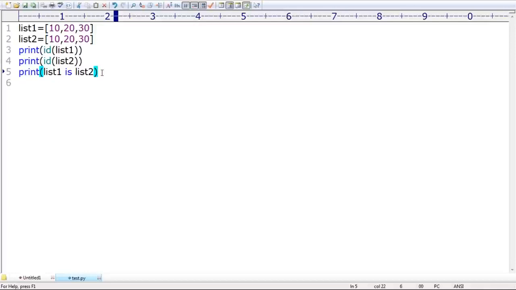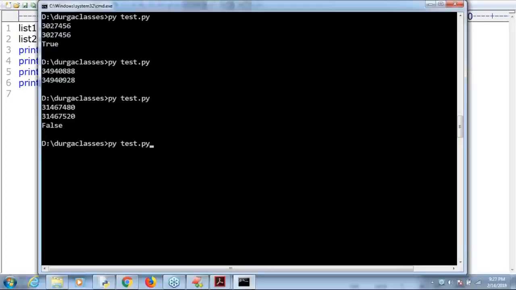In Python, if you want content comparison, we should go for the double equal operator. Remember this one. Now I'm taking, instead of is, the double equal operator. Now observe that. The is operator is always going to check address comparison. The double equal operator is always going to check content comparison. What is the answer by default we are going to get?